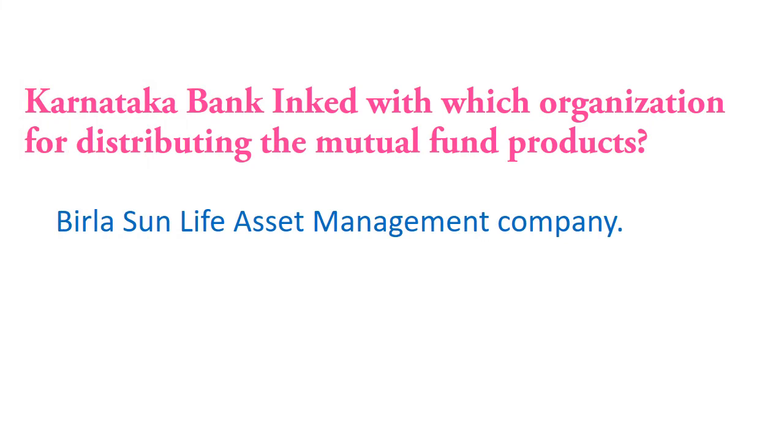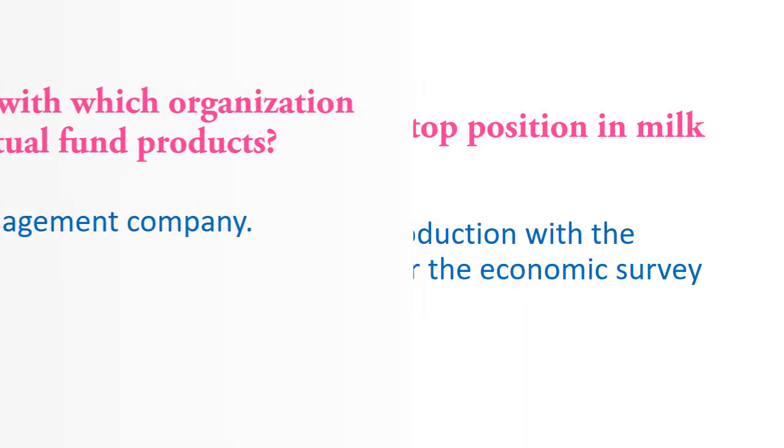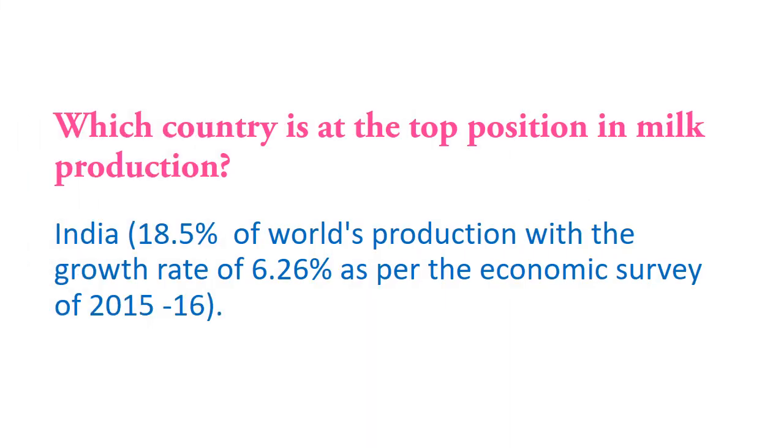Karnataka Bank inked a deal with which organization for distributing mutual fund products? Birla Sun Life Asset Management Company. Which country is at the top position in milk production? India. 18.5% of the world's production is from India.